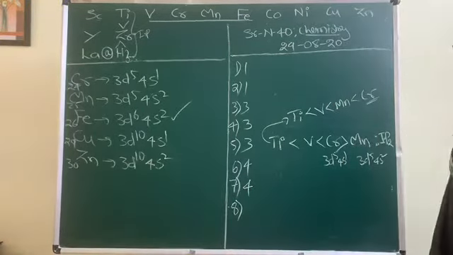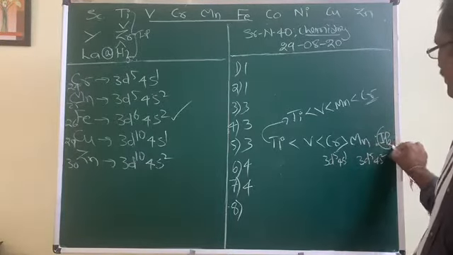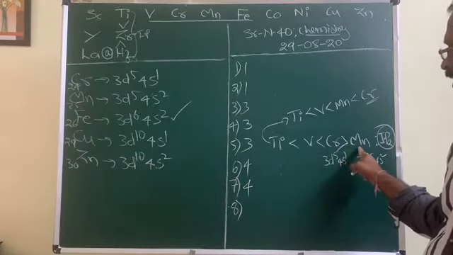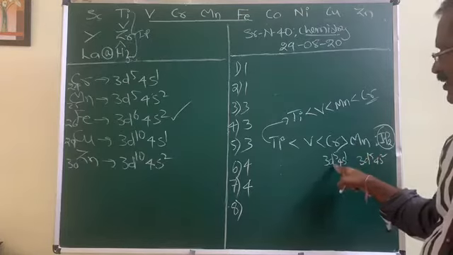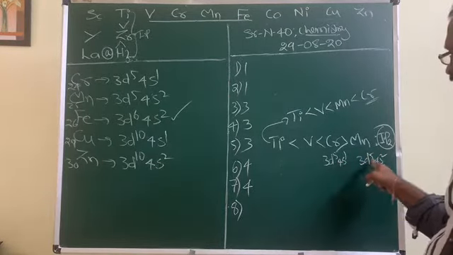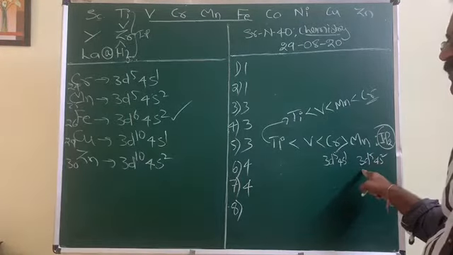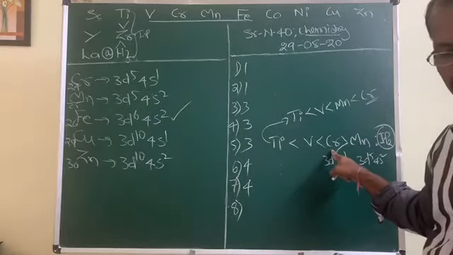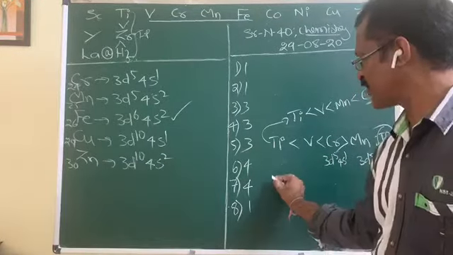Move to next. Correct IP2 value order for chromium and manganese. Again the same question. The question is based on IP2 and is asking you to relate chromium and manganese. IP2 is related to removal of the second electron. Here, removal of the second electron is difficult due to stable configuration. Here it is easier because after the loss of that second electron, it gets a stable configuration. Hence IP2 is more for chromium when compared to manganese. So the first option is correct for this.